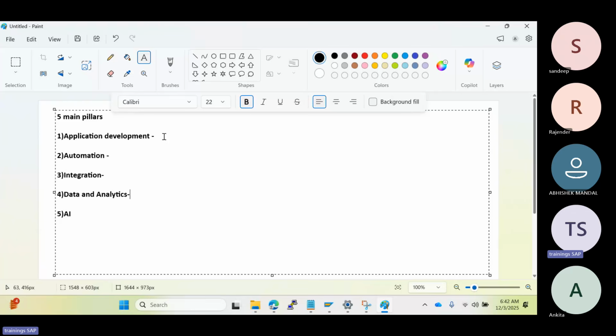In the BTP, SAP is providing two main databases here. One is the HANA Cloud and the other is Sybase Cloud. And we also have Data Sphere available. It is the replacement, the advanced version of the BW systems. And we have MDZ, Master Data Governance and Analytics Cloud also available here. Then the fifth one is the AI related services like AI Core, AI Launchpad, AI Business Services. They are providing these under this category.